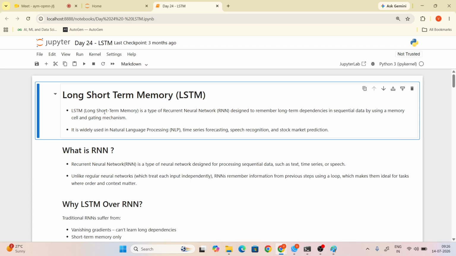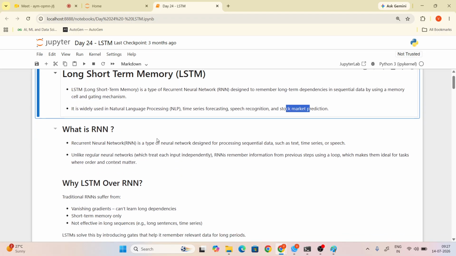I already told you, right? Long short-term memory is a type of recurrent neural network. A recurrent neural network has short-term memory, but long short-term memory handles long-term dependency. It is designed to remember long-term dependencies in sequential data by using memory cells and a gating mechanism. It is widely used in natural language, time series forecasting, speech recognition, and stock market prediction.